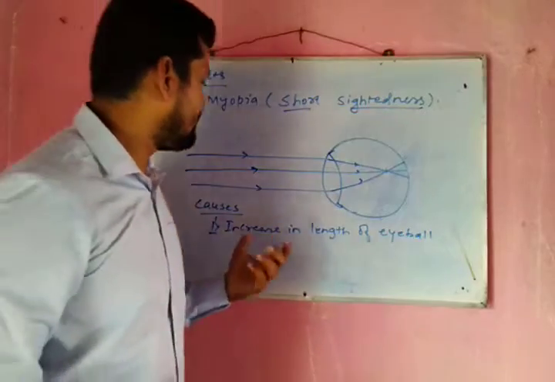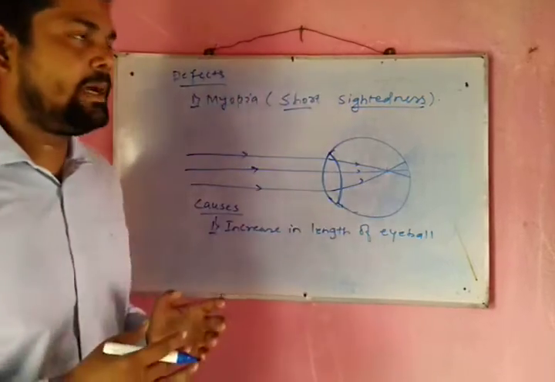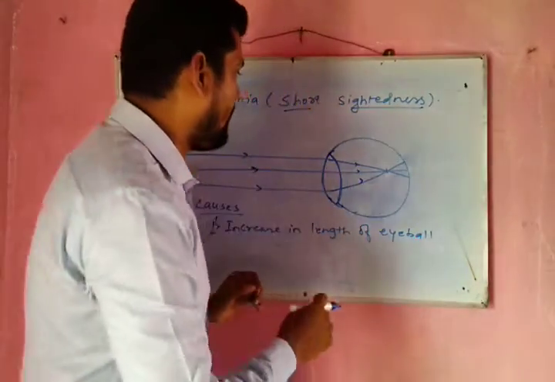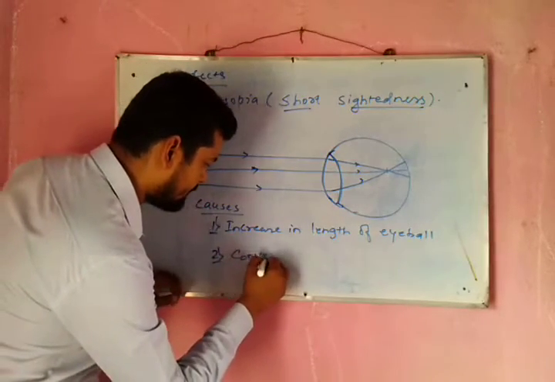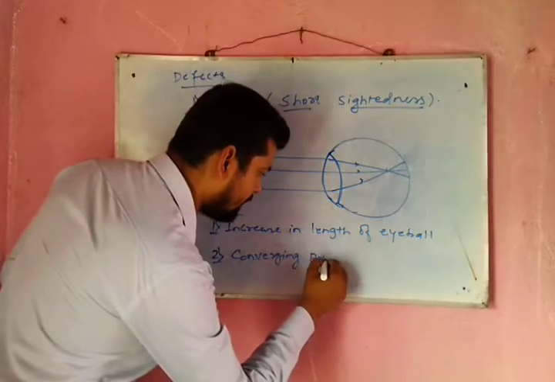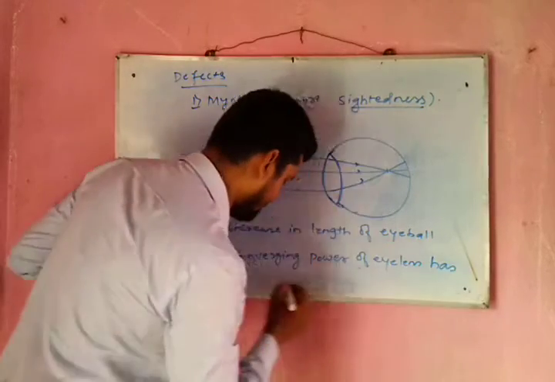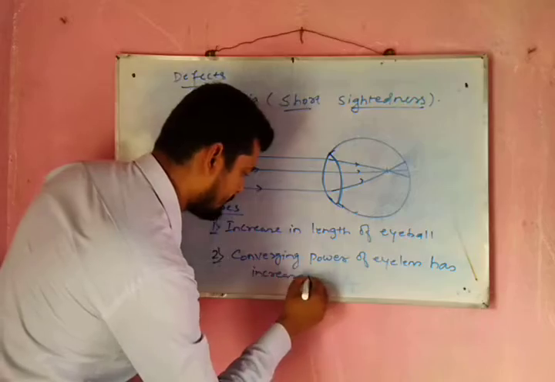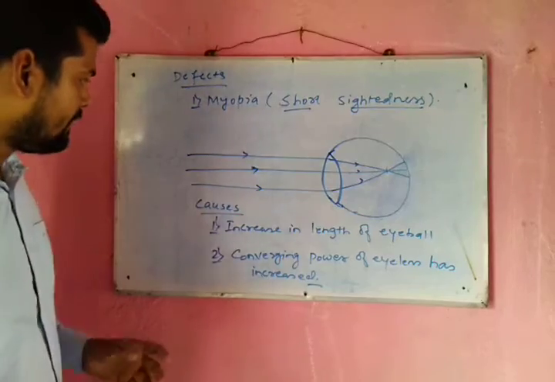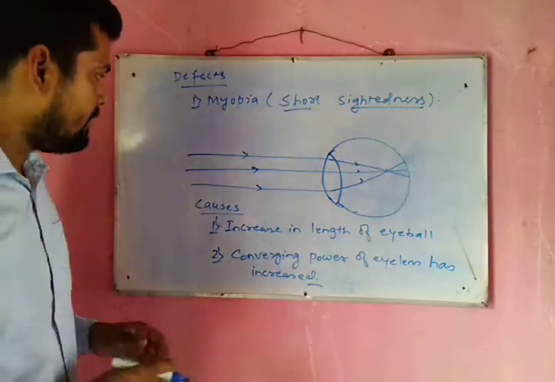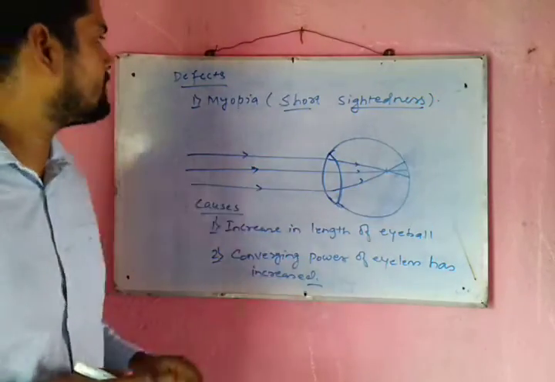And the second reason is that the power of the lens has increased. What kind of power? That's converging power. Means the converging power of the eye lens has increased. So these are the two causes for a person to have a myopic eye. Apart from this, we don't get any such scenario that we can say is the main cause of myopia.